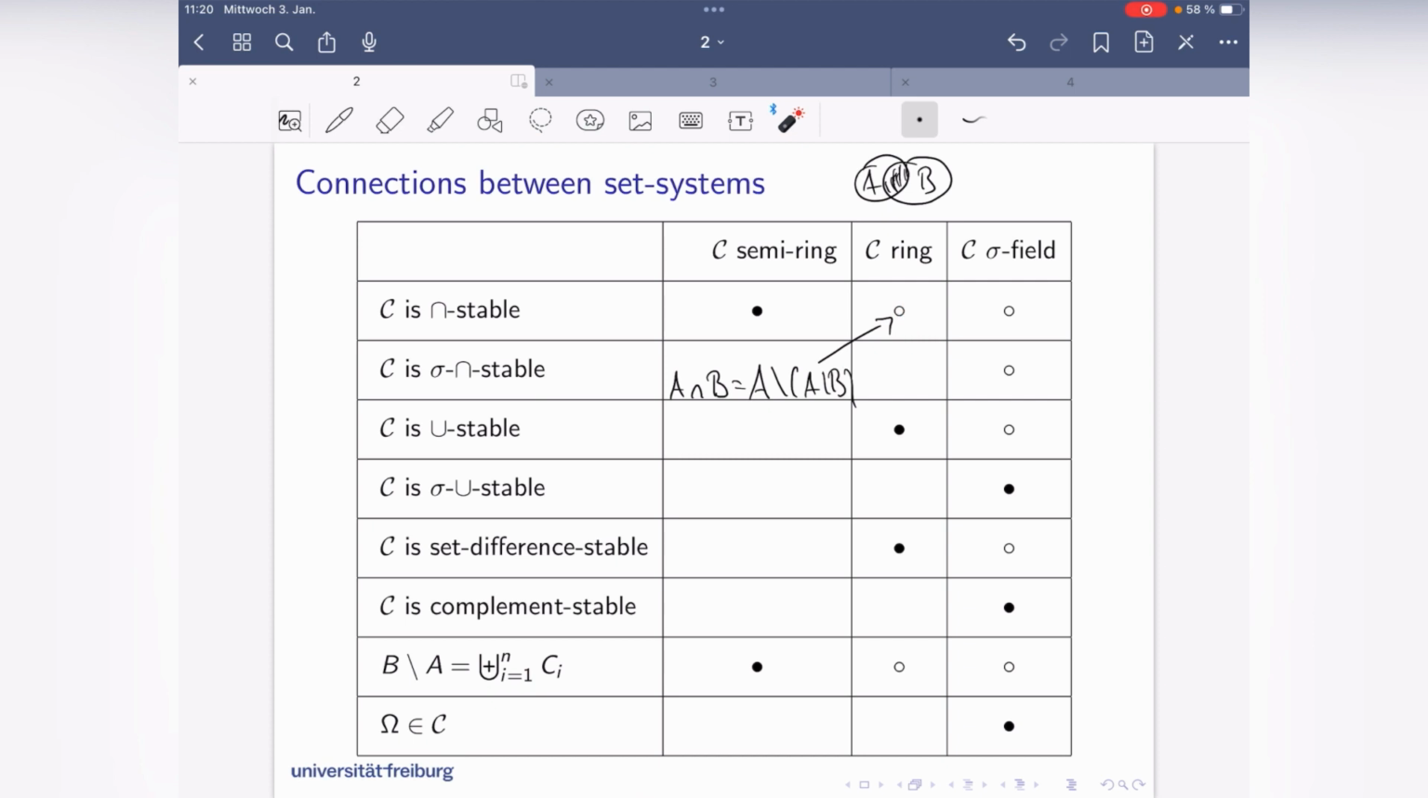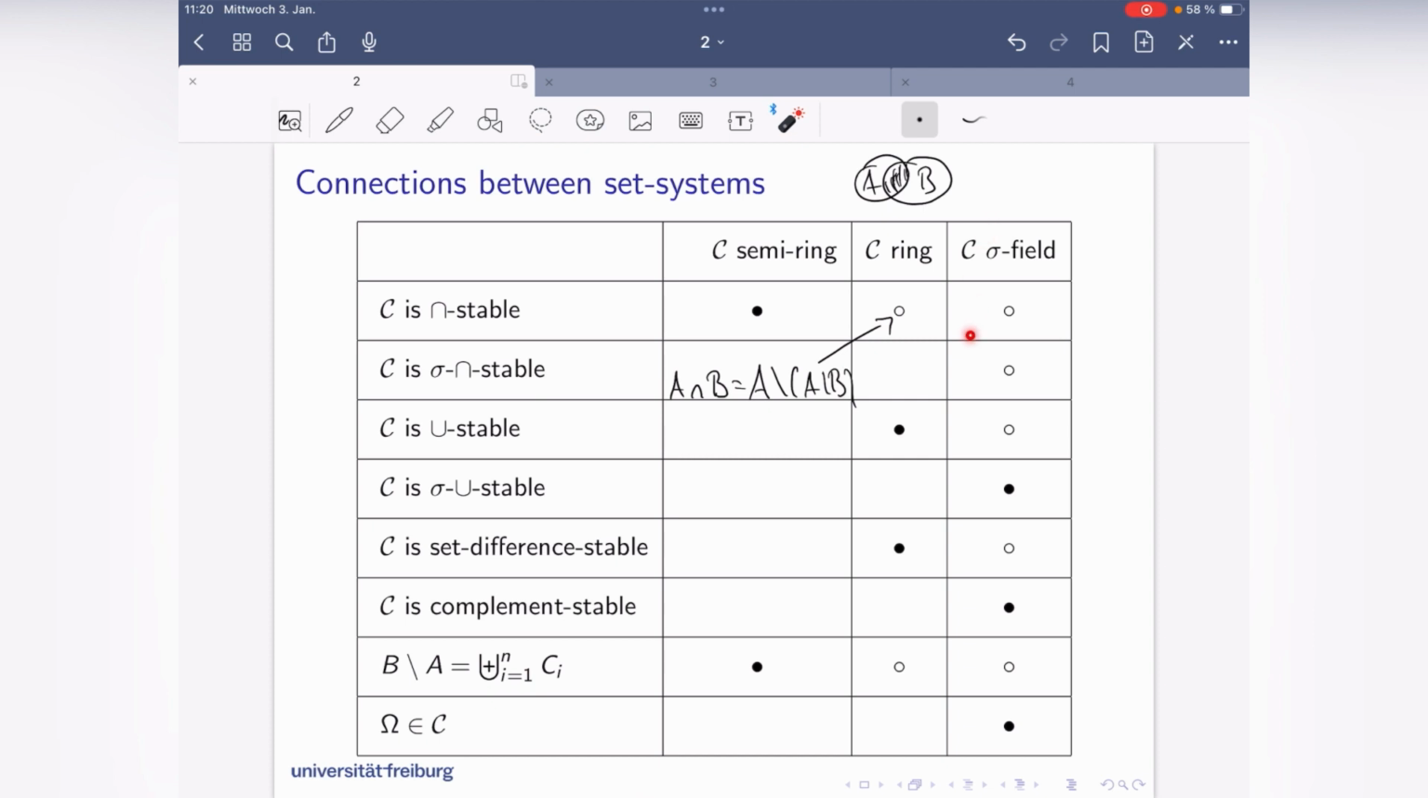And that's one thing. And, well, this circle here I also have to explain. Since the ring is set difference stable, I can even write B without A as a disjoint union of a single set here. So n can be 1 here. And that's the reason why this property also holds.